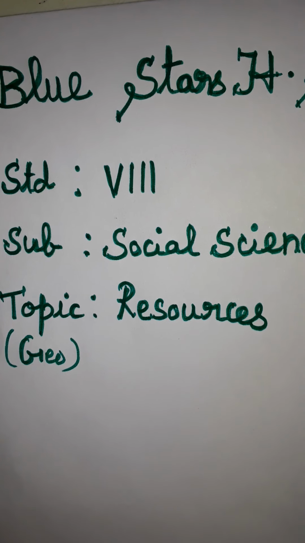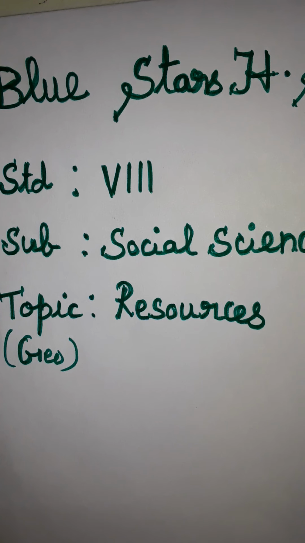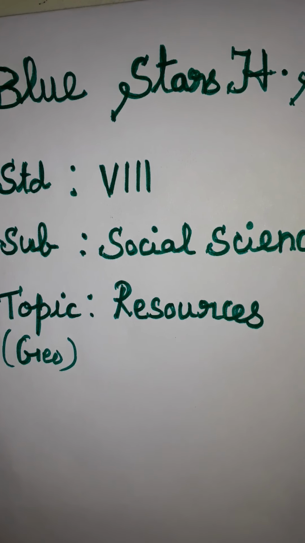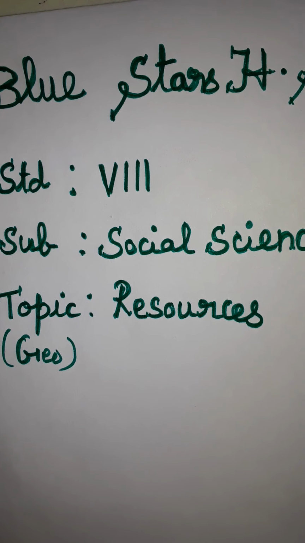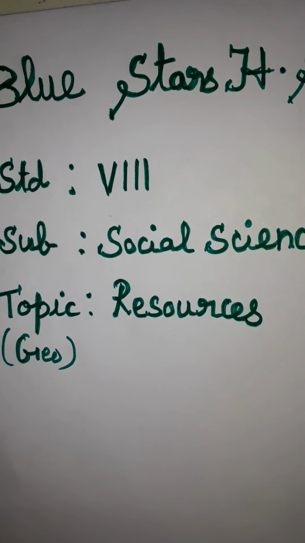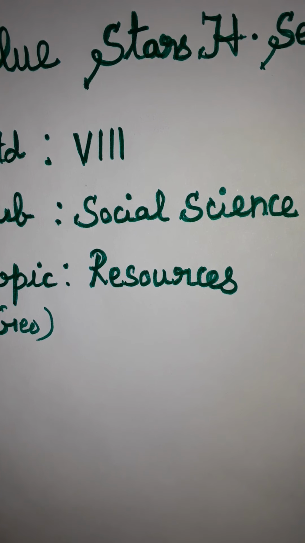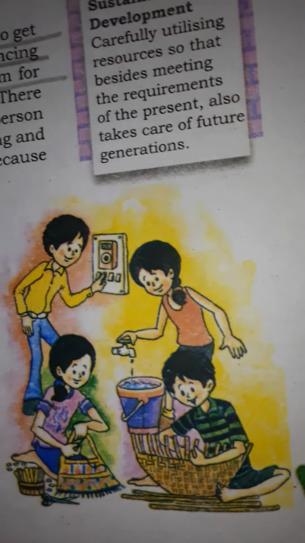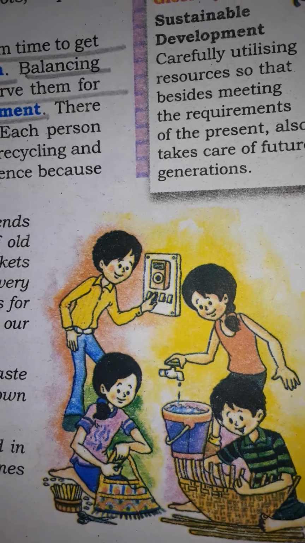In geography, we are going to read the lesson. That means the topic of the geography lesson is resources. Can you observe this picture?